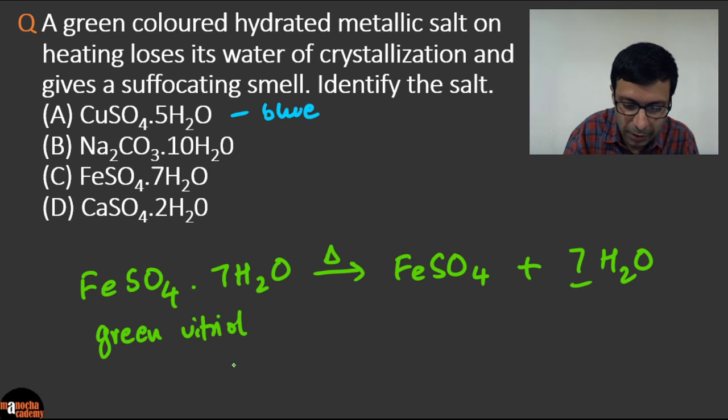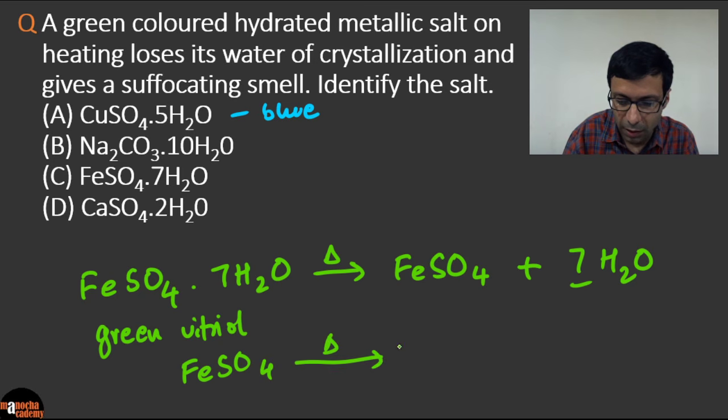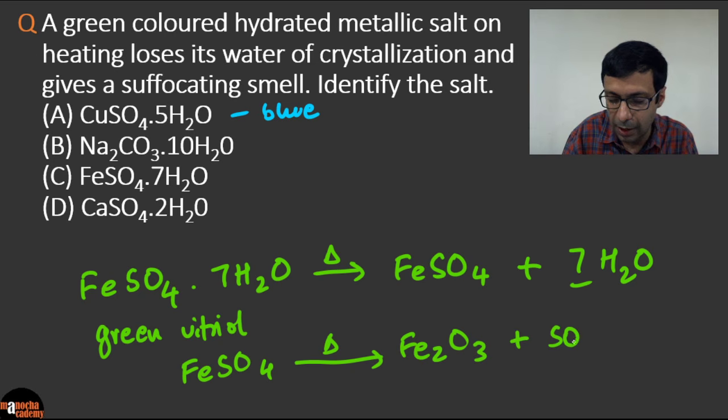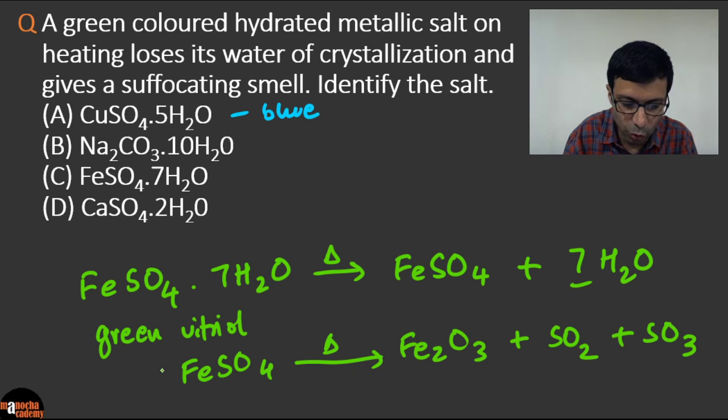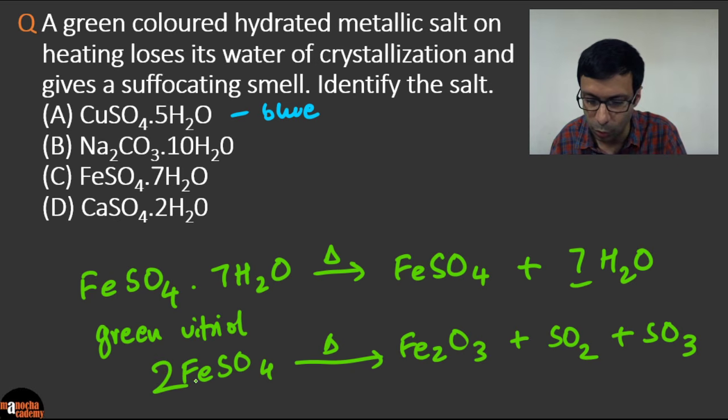And now when ferrous sulfate, what will be the next step? Ferrous sulfate, when it's strongly heated, will give us Fe2O3 plus sulfur dioxide, right? And sulfur trioxide. And is this equation balanced? No, check carefully. We need to balance it. Let's say I multiply this 2 iron there. So I'm going to multiply by 2. And I think that's going to balance the equation for us. So it's very easy to balance this one.